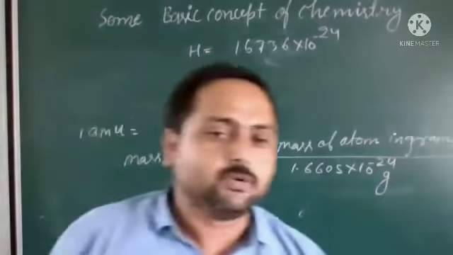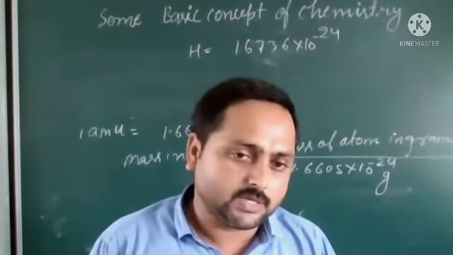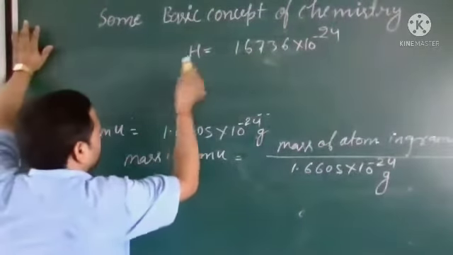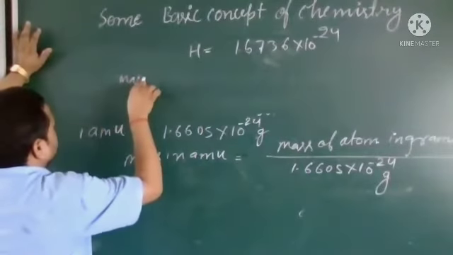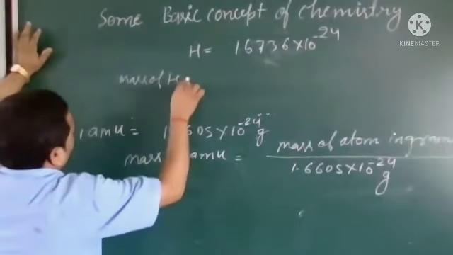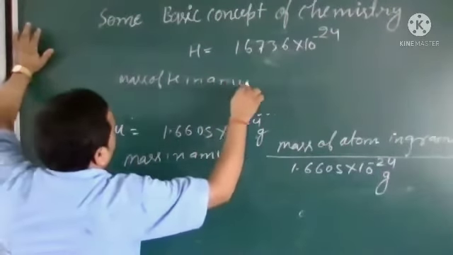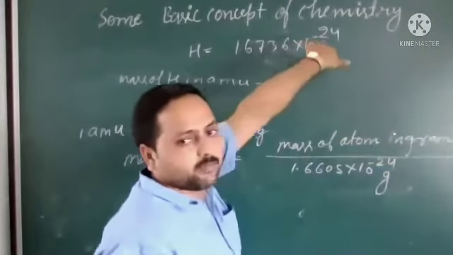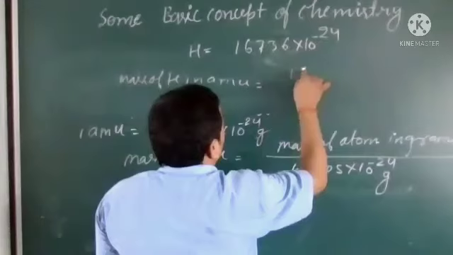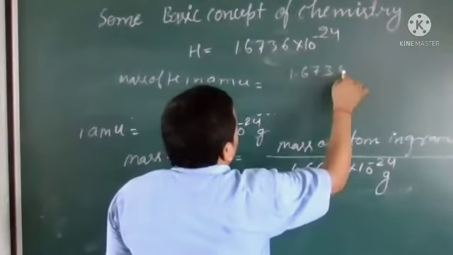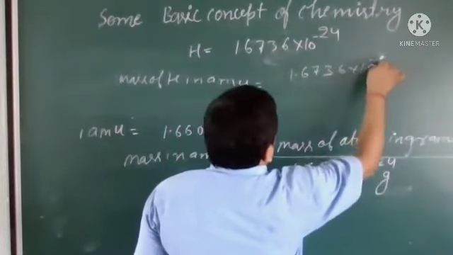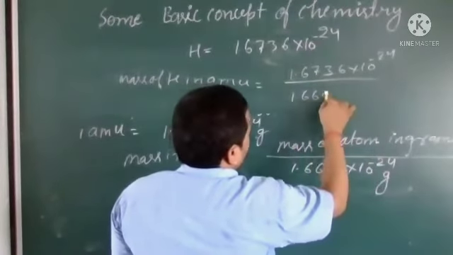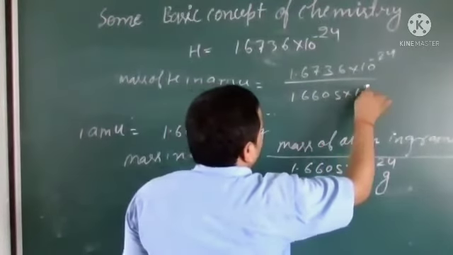So how can you calculate this? What formula did I tell? Just put in the values and you can calculate. Mass of hydrogen in AMU equals mass of atom in gram divided by mass of one AMU in gram. Mass of atom in gram is 1.6736 into 10 to the power minus 24, divided by 1.6605 into 10 to the power minus 24.